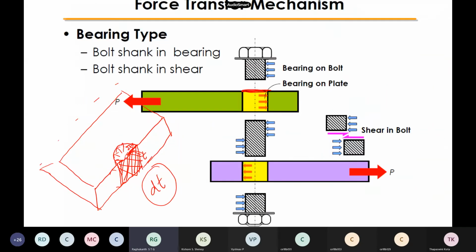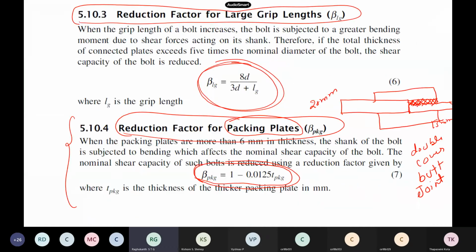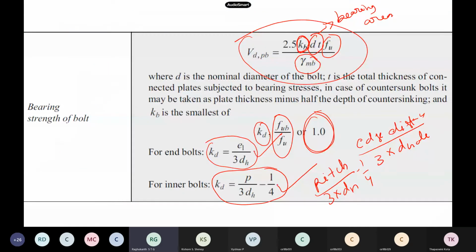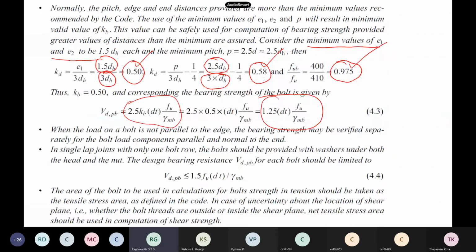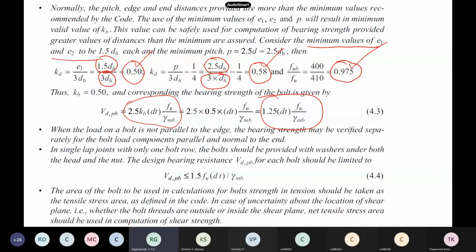Then for the packing plates also, I told you, when you want to join 2 plates of different thicknesses, you have to add some extra packing plates. So obviously the strength reduces. So this is also 3 things. Then bearing also I told you. Bearing anyway is a projected area, so d times t itself we take, and then we calculate all these numbers. I think last week I already told you, and in the tutorial you would have solved those problems.